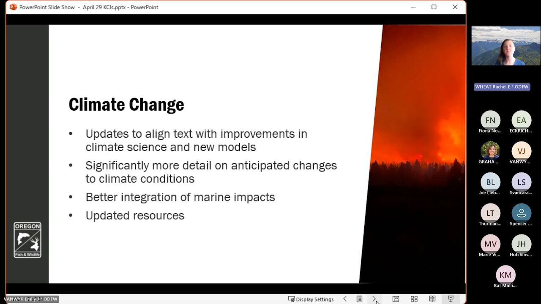We've also provided updated resources, a large resource bank with resources for different climate data sets, climate adaptation toolkits, and other information that's expected to be helpful for our practitioners that are working on the ground to help combat some of these changing climate conditions.